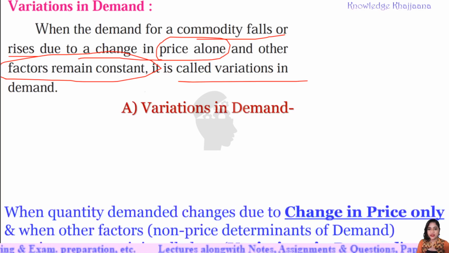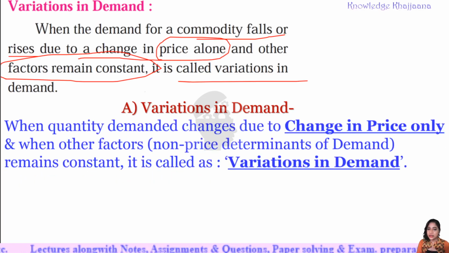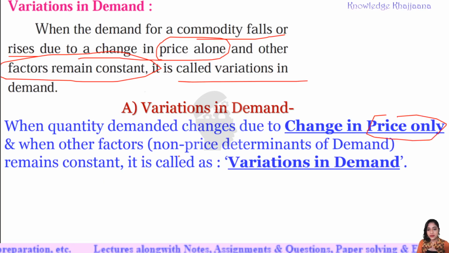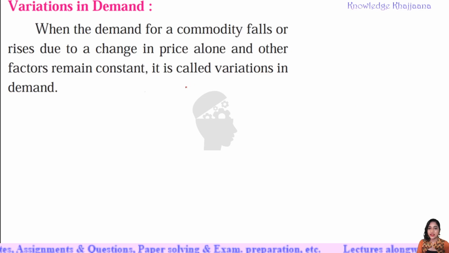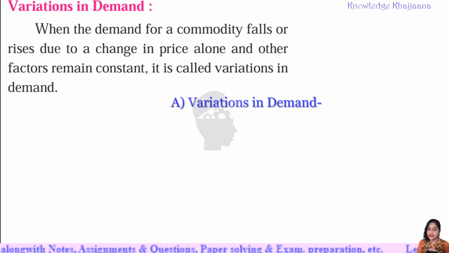When quantity demanded changes due to change in price only and other factors, that is non-price determinants of demand, remain constant, it is called variation in demand.